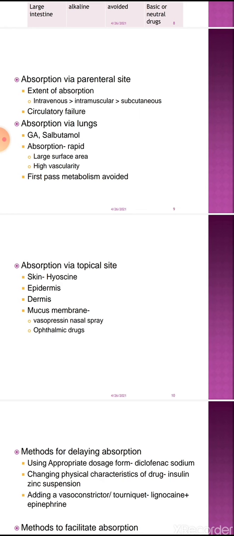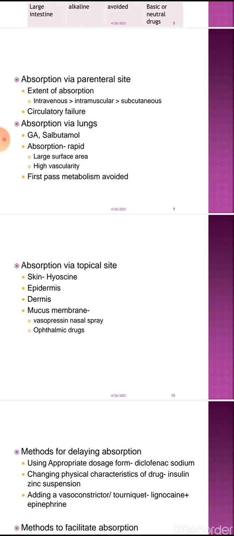What first pass metabolism is, we will discuss later on, but in this case we can understand first pass metabolism as the mechanisms which prevent the drug from entering the blood circulation. When the drug is taken through oral route, it reaches the gastric cavity or intestinal lumen. To reach the blood circulation from the intestinal lumen, it is first metabolized in the intestinal cell by intestinal enzymes. So these barriers are called first pass metabolism.